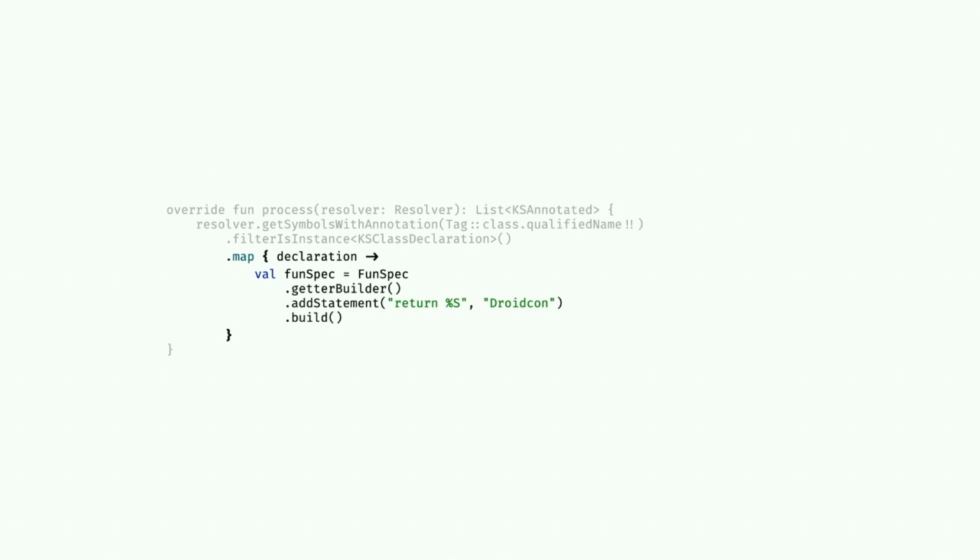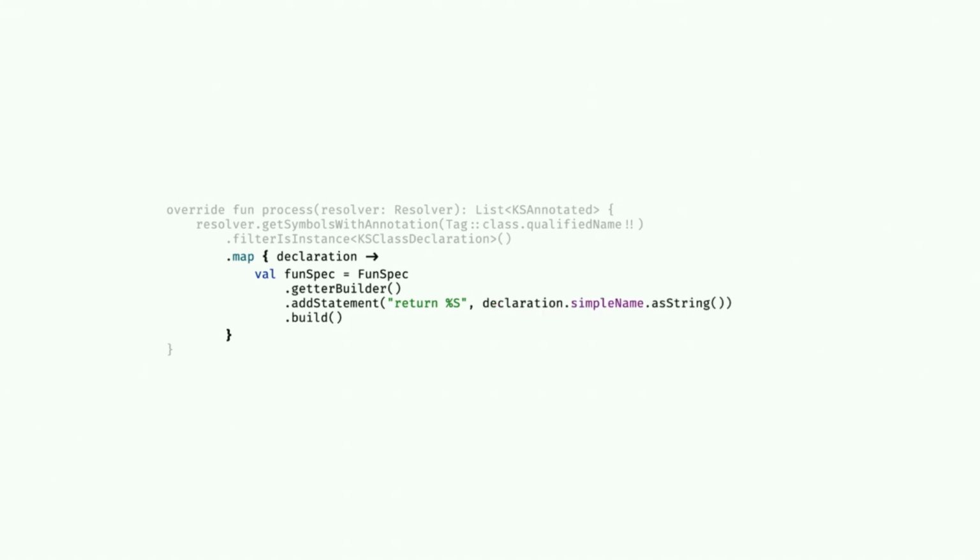So thankfully, there's a great little library called KotlinPoet that allows us to declaratively build Kotlin code. FunSpec, as you might guess, is what we can use to create functions. And since we're creating an extension property with a single getter function, we're going to use the getter builder, and we're going to make it return a single statement, return $S. And we're going to pass the parameter to the $S as droidcon. We're going to build it. But that function is just ethereal. It's not attached to anything.